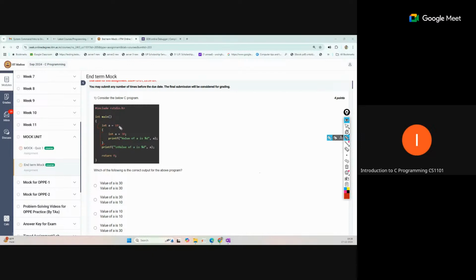Int a is defined first as 10, but inside the block it is declared again. This is another variable, not the same as the previous one. If we did not declare it again, it would read the value from the one above and then update it. But if we declare it inside the block, it becomes a new variable, a local variable at block level.